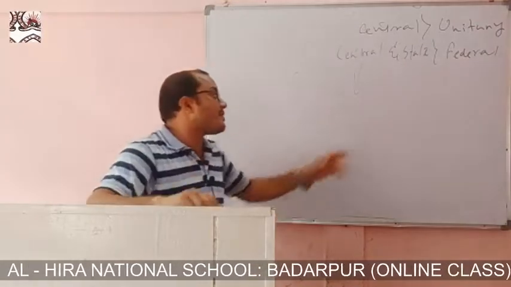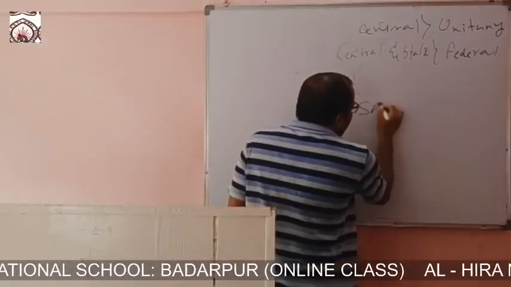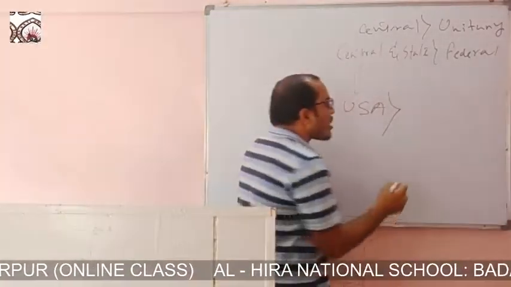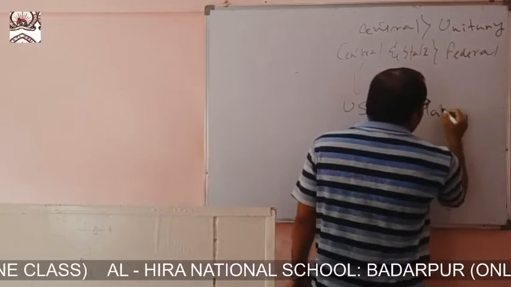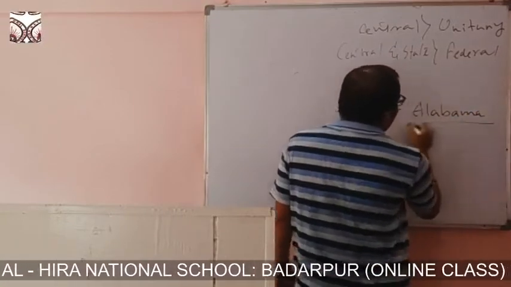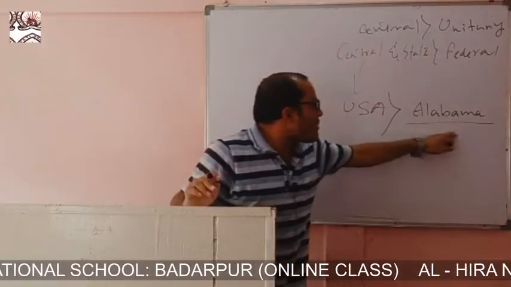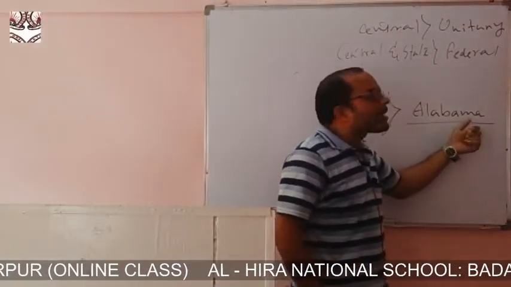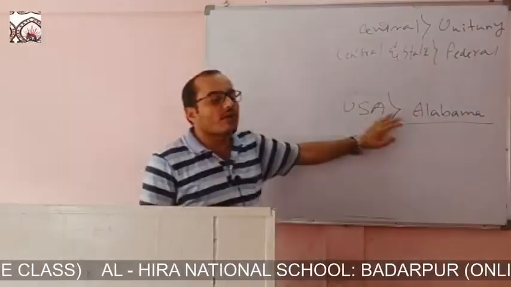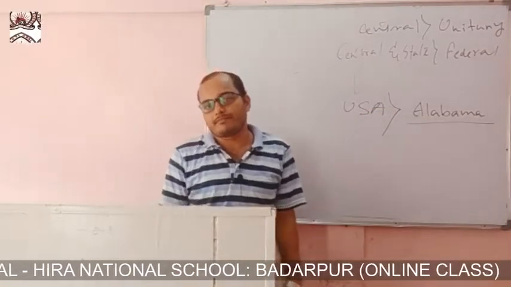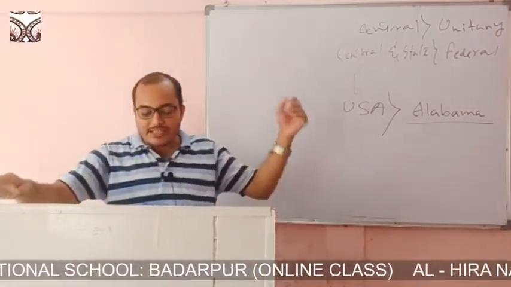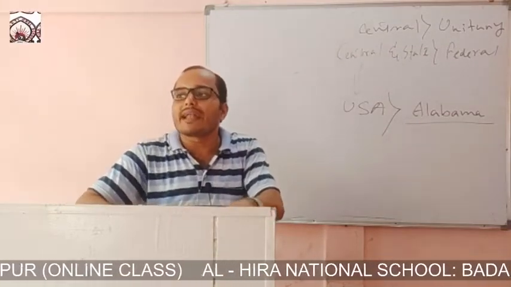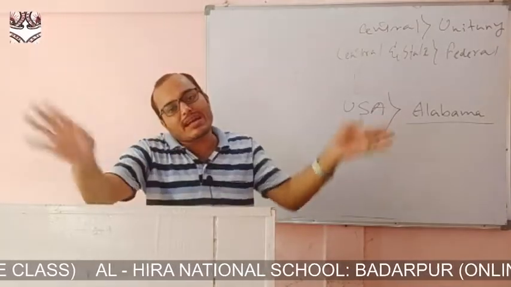Dual citizenship is there. You are a citizen of the United States of America and you are also a state citizen of, say, Alabama. You are a citizen of Alabama as well as a citizen of the United States of America. So the constituent province where you are living, you are also a citizen of it, and you are also a citizen of the United States of America. Clear? So this is dual citizenship. And the independent judiciary is the next feature. The judiciary is independent; executive, legislative and judiciary, the three organs are all independent.